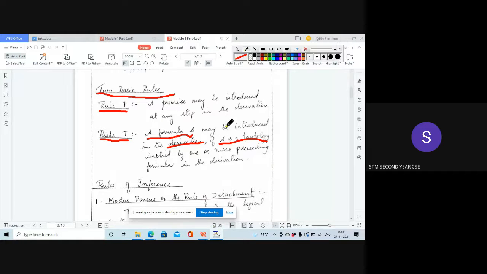A formula S may be introduced in the derivation if S is a tautology implied by one or more preceding formulas in the derivation. During our derivation process, if any formula S turns out to be a tautology, then we can use that formula in the later steps of the derivation process. That is what Rule T means. Okay, so these are the two basic rules.